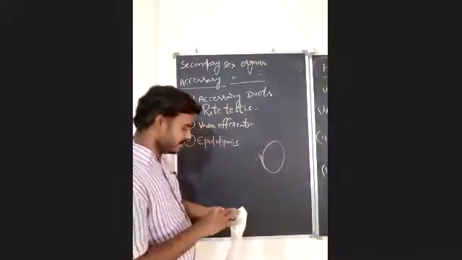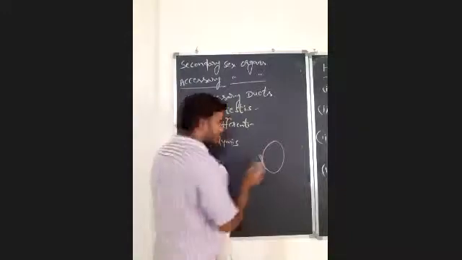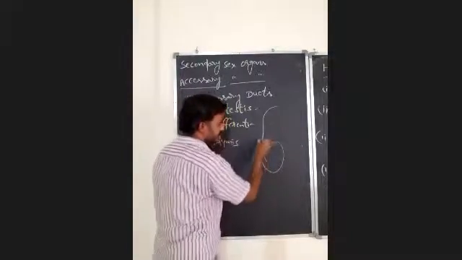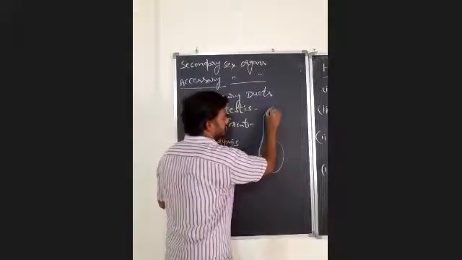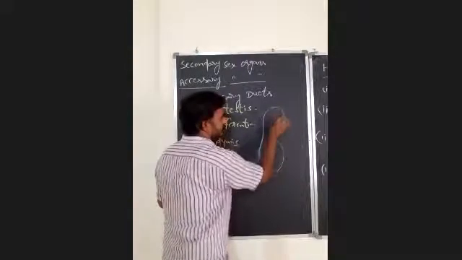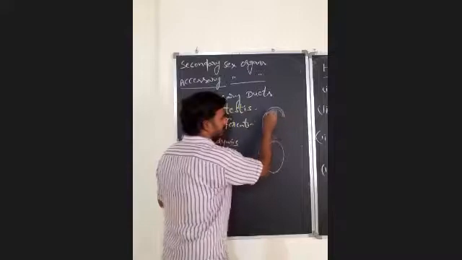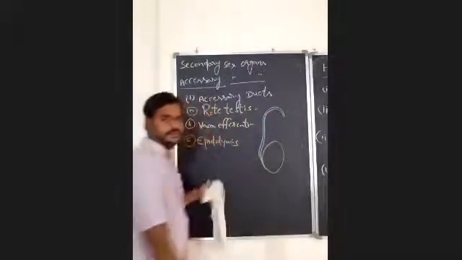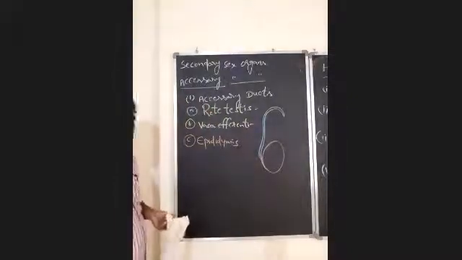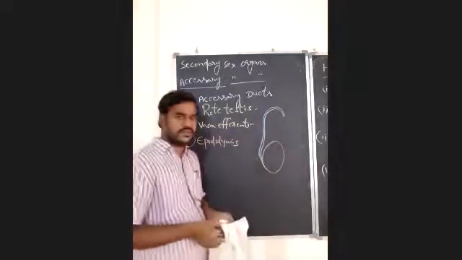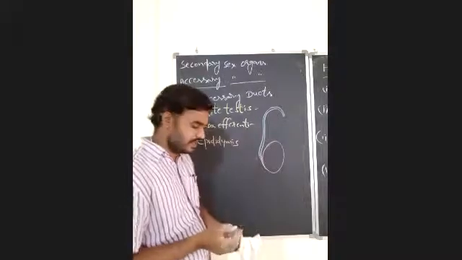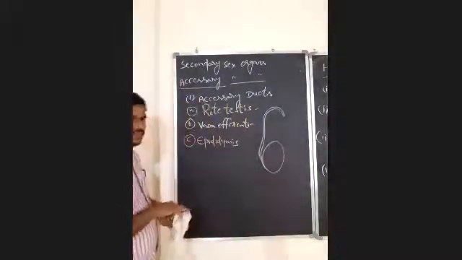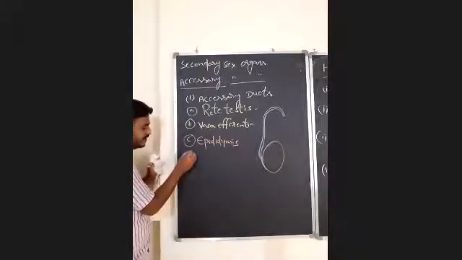The cauda epididymis will open into another duct, that is the vas deferens, or ductus deferentia.